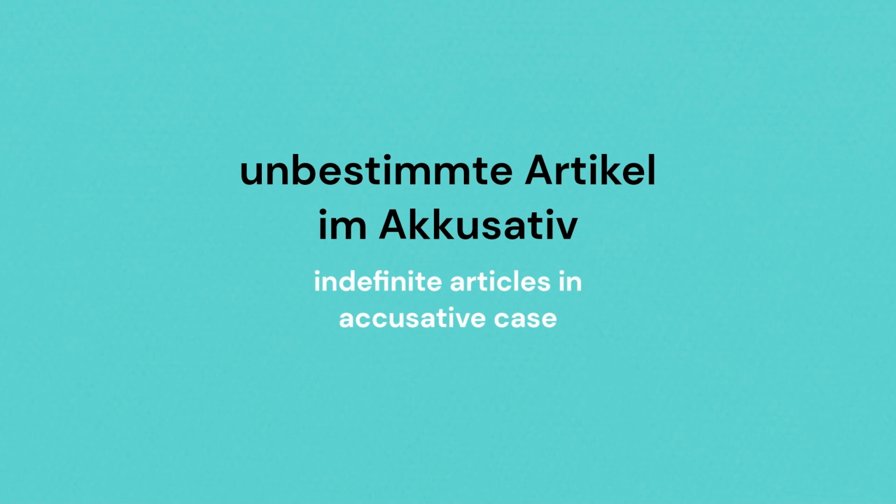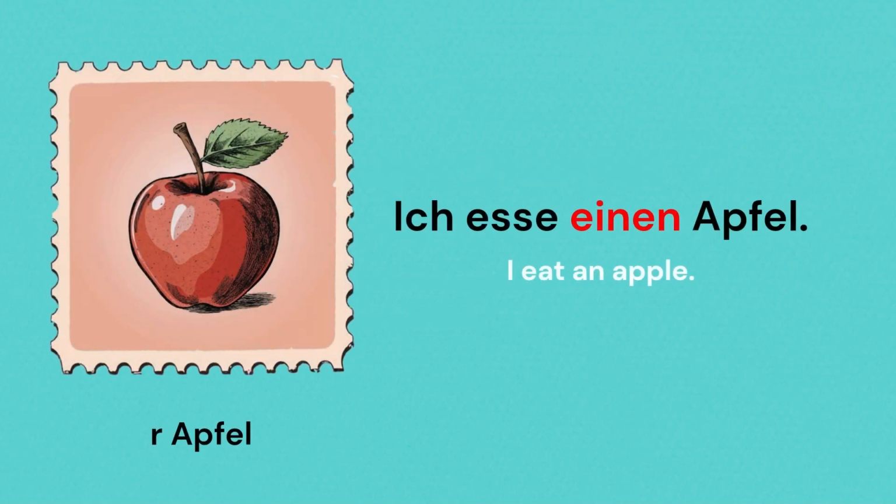Now we move on to the unbestimmte Artikel im Akkusativ. Indefinite articles in the accusative case. If you don't remember about unbestimmte Artikel, you can check out our video on unbestimmte Artikel im Nominativ. Ich esse einen Apfel.